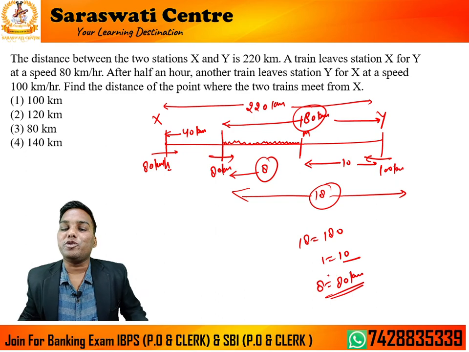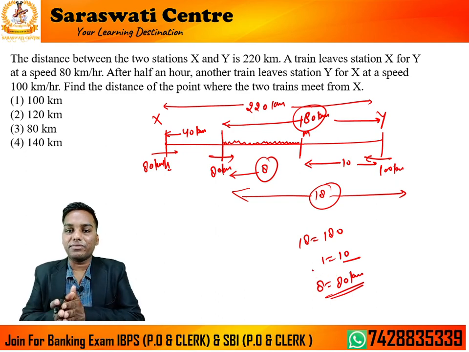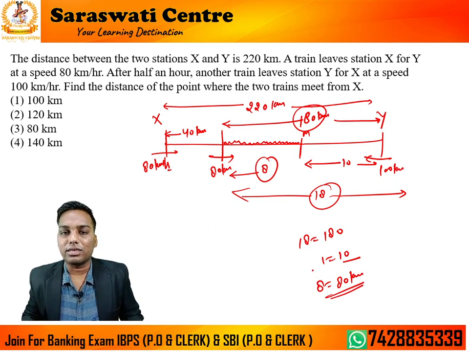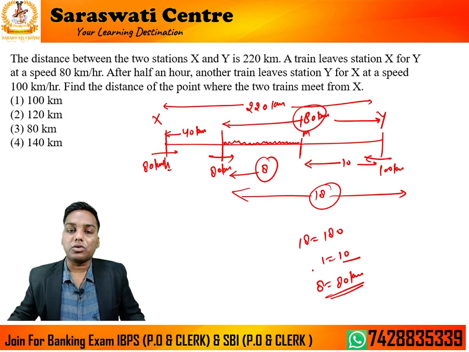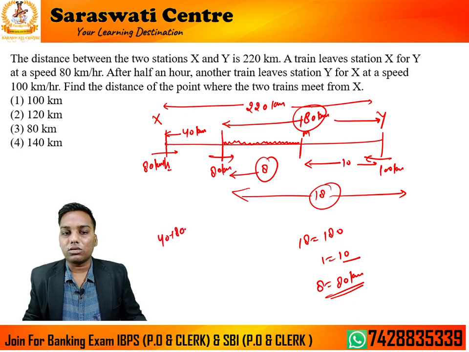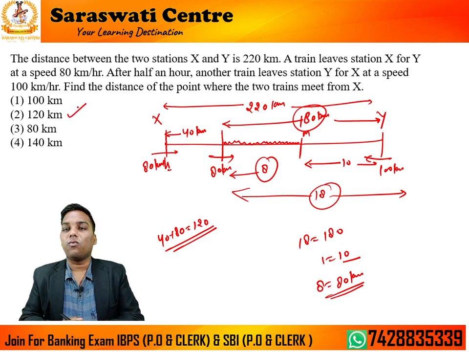While mentally you can solve this question, if you are good enough, or if you have practiced 10-20 questions, you can mentally solve these questions. So 8 is equal to 80. So the total distance will be 40 plus 80 is equal to 120. So the answer for this question is 120.